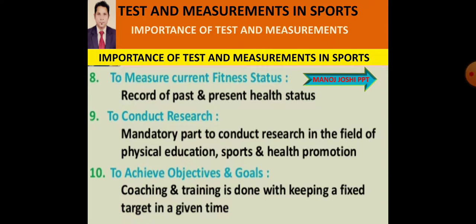So when we are setting any objective, any goal, definitely we have to pass the different tests. We have to qualify for various tests in order to achieve the goal.